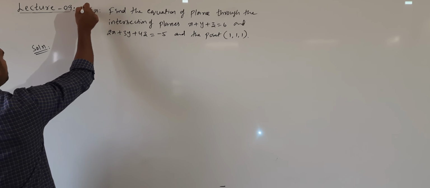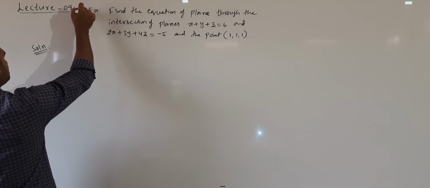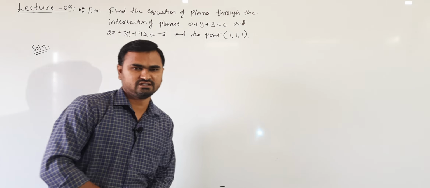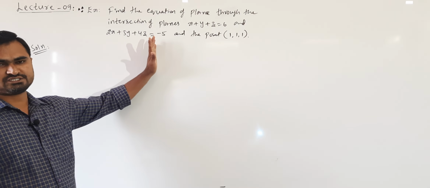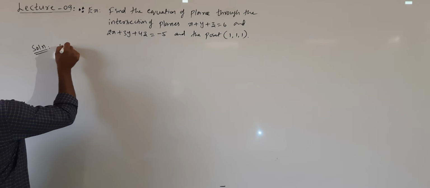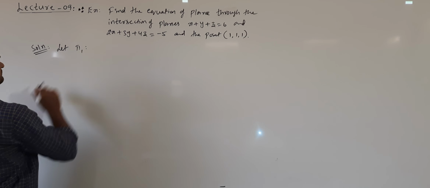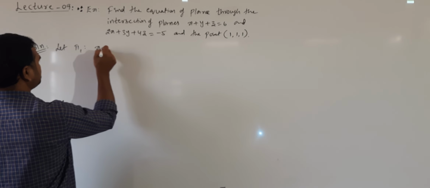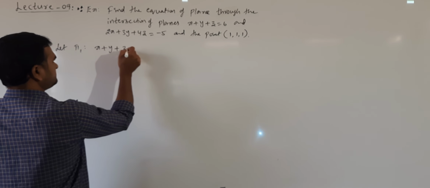So this type of model is important question. For 3 marks type it will be given. Derivation not required. Numerical may be asked based on this type of problem. Let us take given planes as pi 1. Pi 1 is the first plane, x plus y plus z is equal to 6 given.